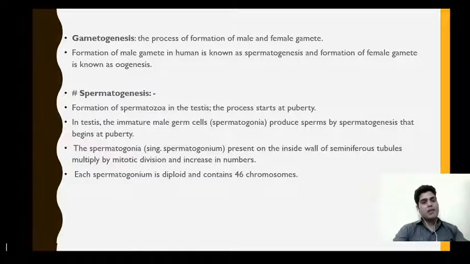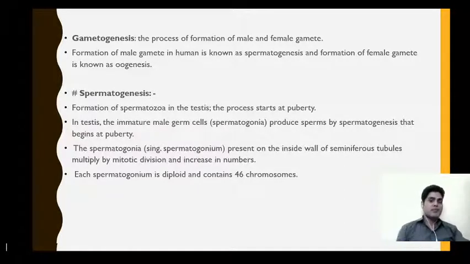So in human males, after attaining puberty, formation of spermatozoa occurs in the testes and the process is known as spermatogenesis. In the testes, the immature male germ cells are there and these germ cells are known as spermatogonia, and these are diploid in nature. These germ cells undergo meiosis and produce spermatozoa, and the production of sperms from these male germ cells is known as spermatogenesis.